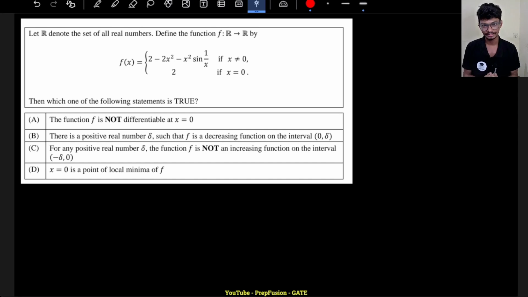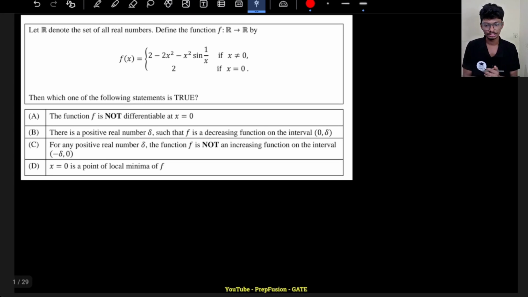I'm Anish and today we will be doing something different, something unusual that no one in this GATE industry will even try to do. Today we will be solving a few JEE Advanced questions from this year, 2025, which are relevant to GATE. So why are we solving JEE Advanced?